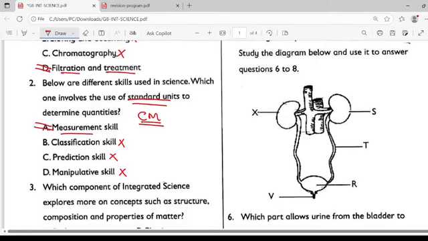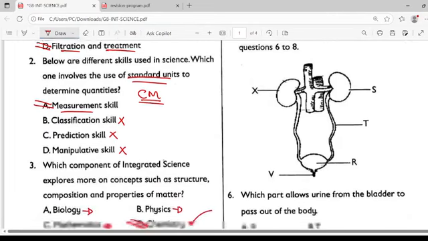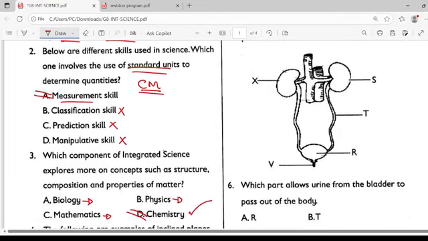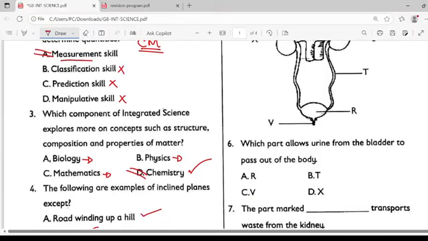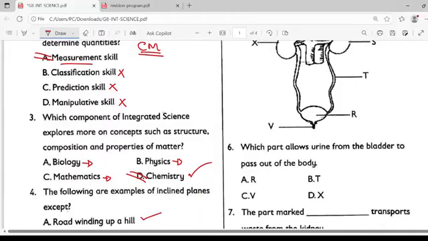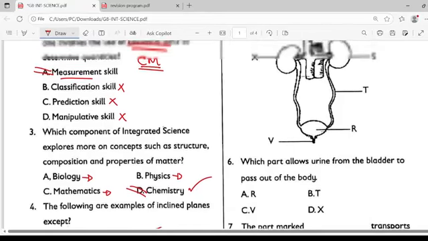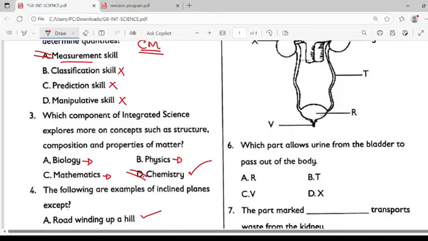Study the diagram below and use it to answer questions 6 to 8. Which part allows urine from the bladder to pass out of the body? Urine from the bladder passing out should be what is called the urethra, which in this case is V, and V here is choice C. So that is the one representing the urethra.